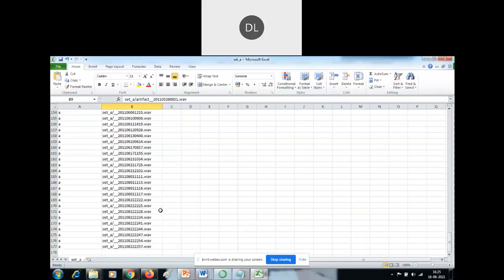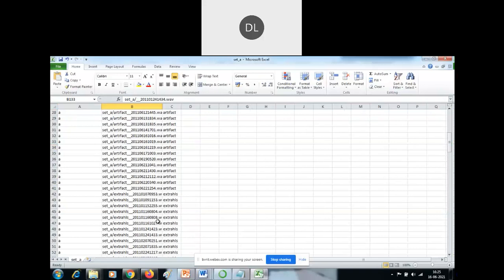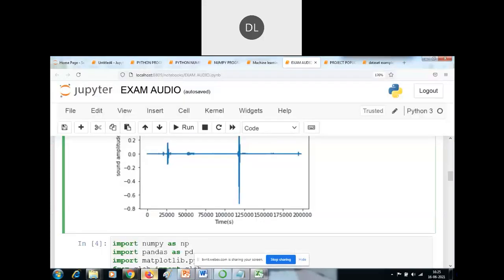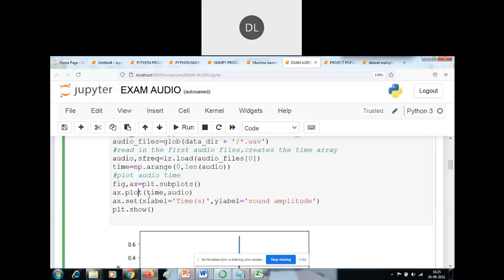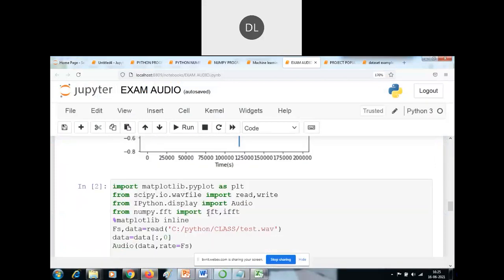More number of wave files are stored here. Okay, see here the extension is wave file. So more number of audio wave files are stored in this health data set directory, right? After that, I'm creating the plot for showing this frequency also. This is one of the visualizations, and after that, I'm going to display some audio files. So test.wave file, I'm storing into the C drive.